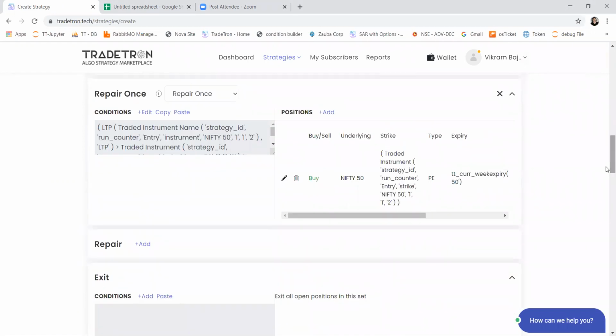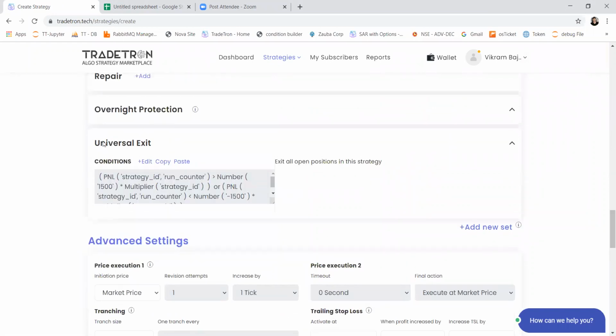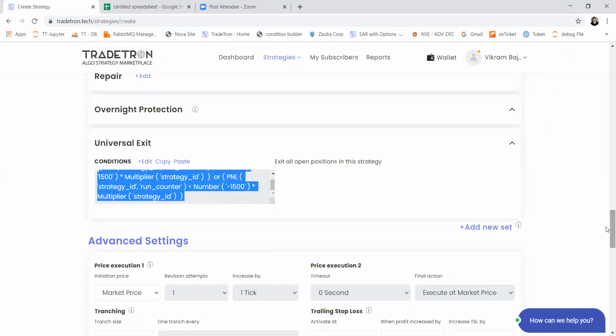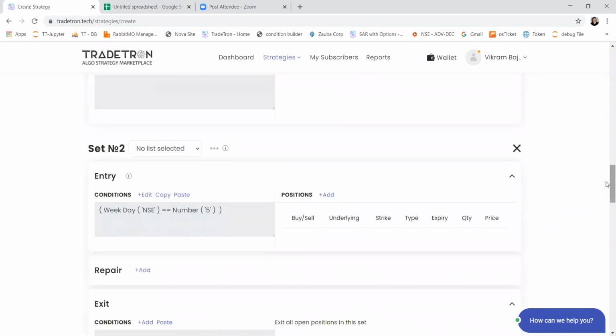After that, the first thing that will be checked in the next cycle will be universal exit. If the universal exit condition is satisfied, then all the open positions in your strategy will be exited, irrespective of whether other repair conditions or exit conditions are true, because my universal exit condition has satisfied the given rules. So it will exit all the positions.